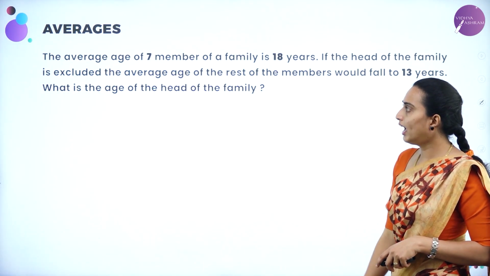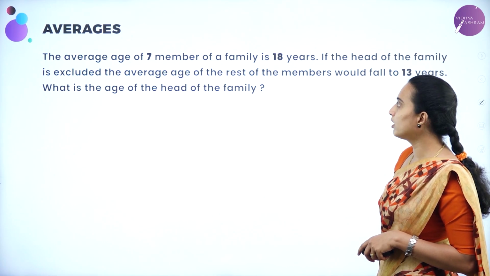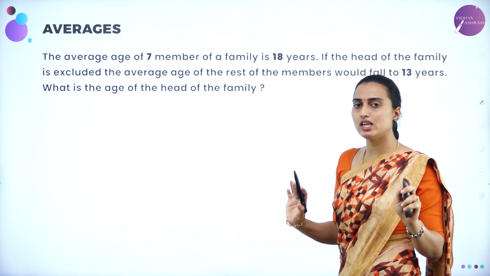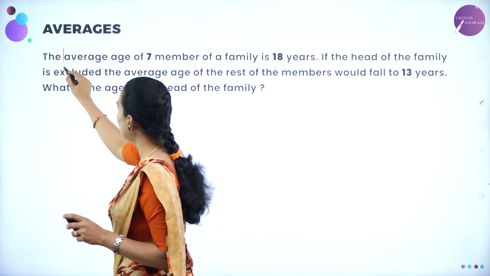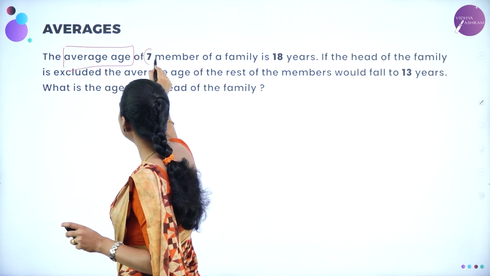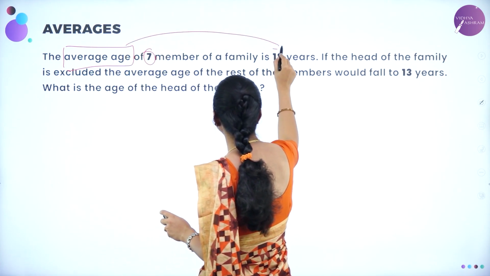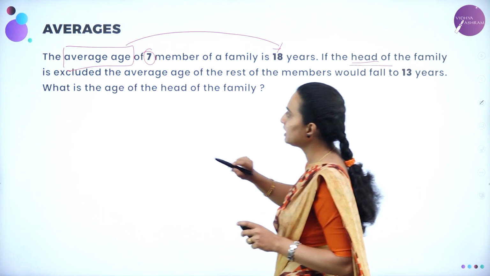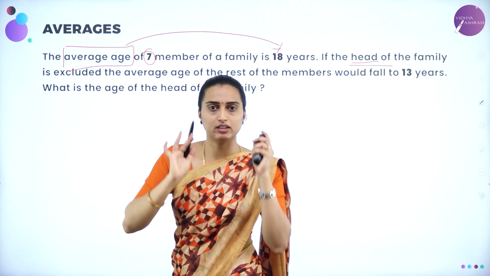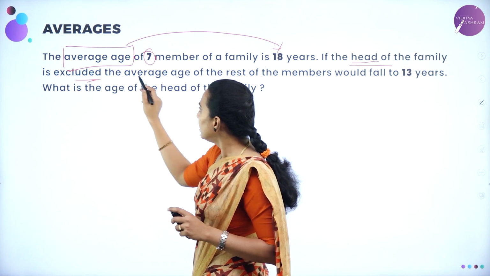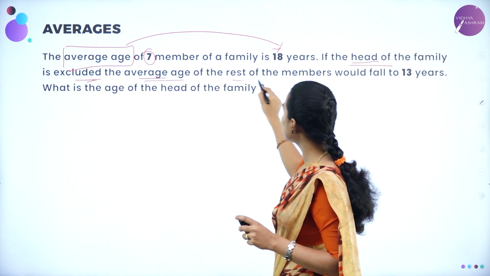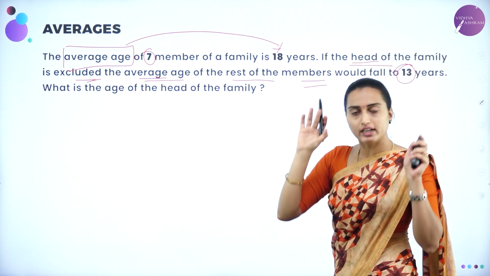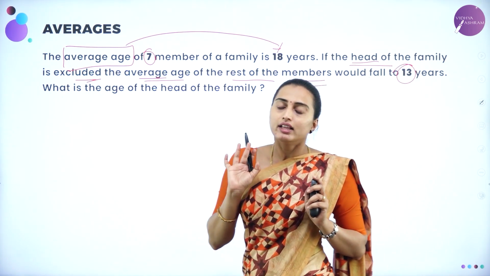What they have given: the average age of 7 members of a family is 18 years. If the head of the family is excluded, that means leaving out the head of the family, the average age of the rest of the members would fall to 13 years.